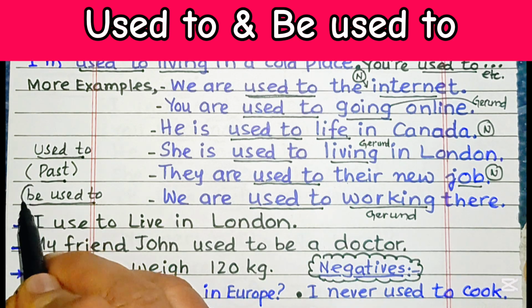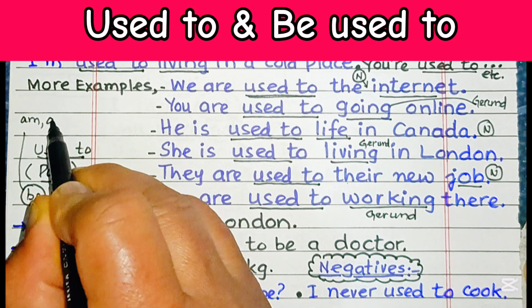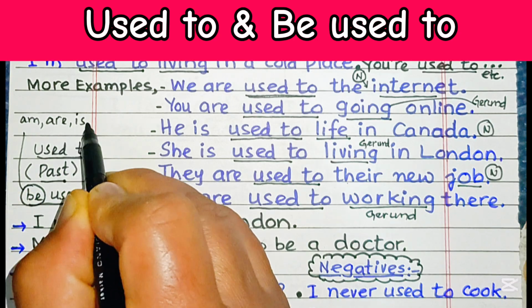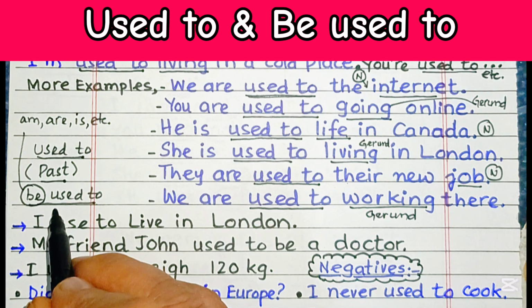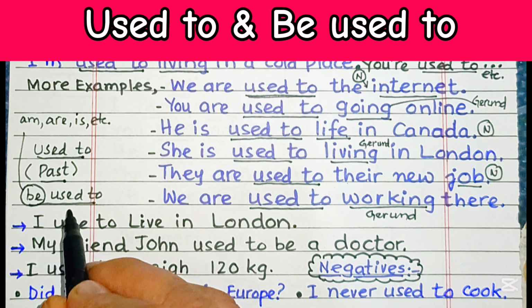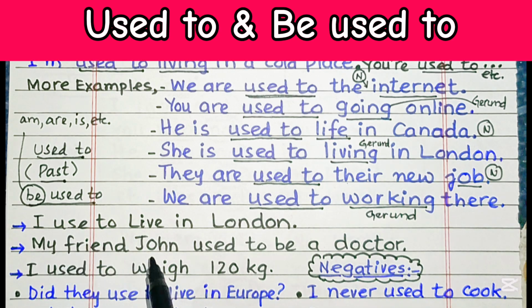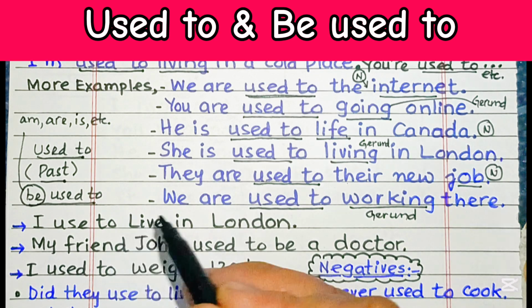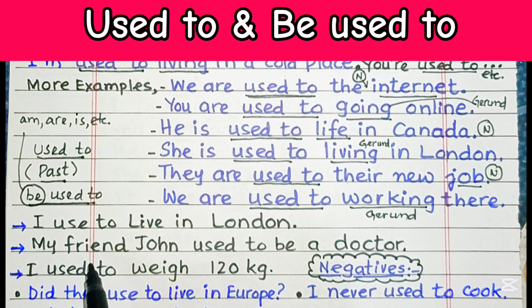So be can be replaced by am, are, is, etc. Be used to is for things you have grown accustomed to, things we are habitual of, things that you do every day, whether you like them or not. Notice that you do things time and again, and for that we use this phrase, be used to.